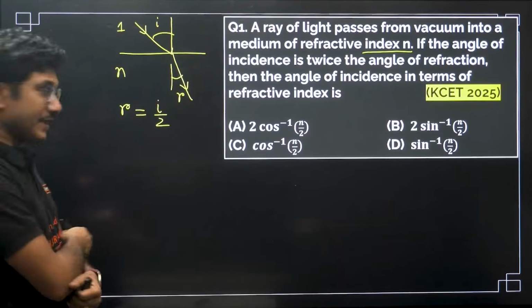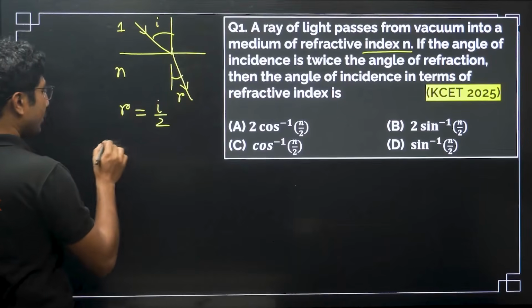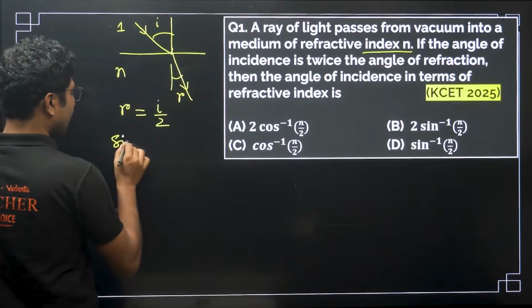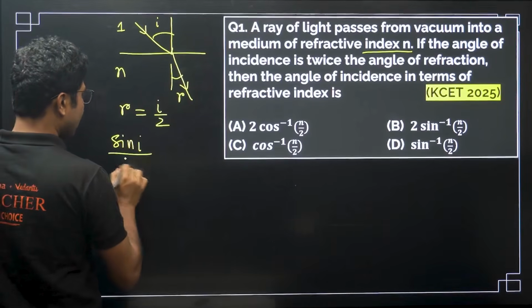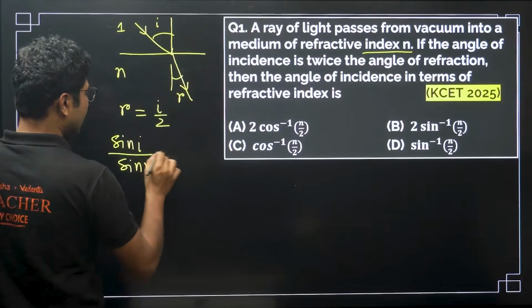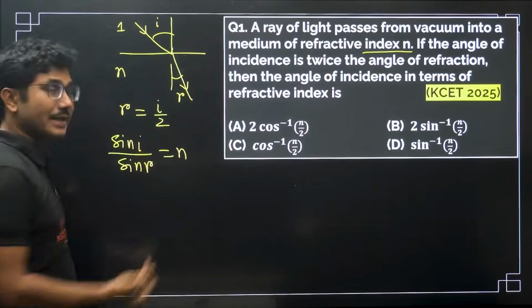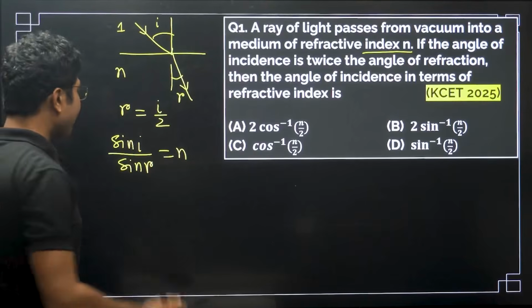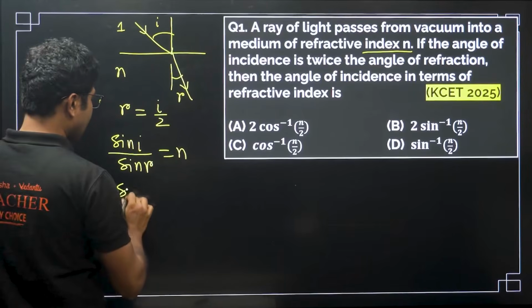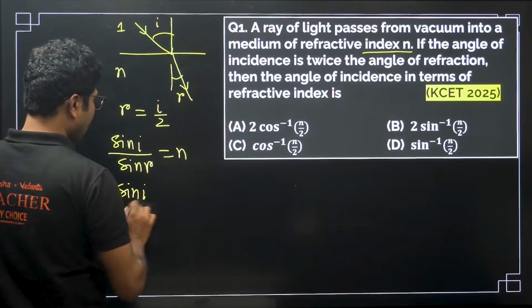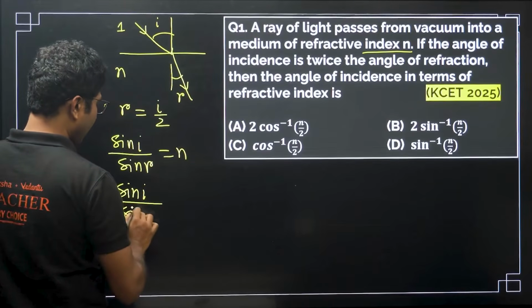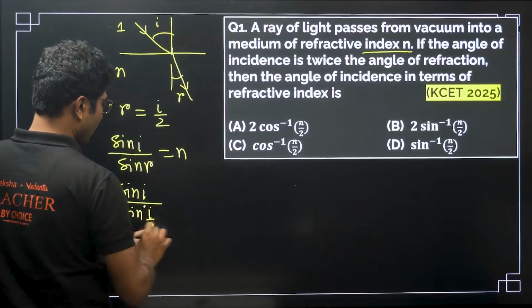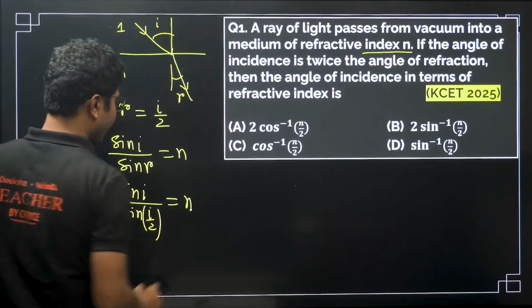So r is basically i by 2. From Snell's law, sin i by sin r equals the refractive index n, because it is an absolute refractive index, as the light is coming from vacuum to the medium. So we can write sin i by sin(i/2) equals n.